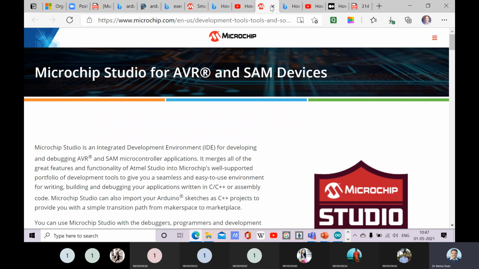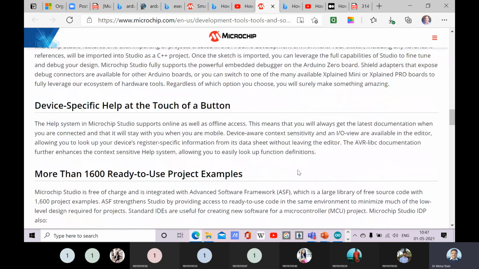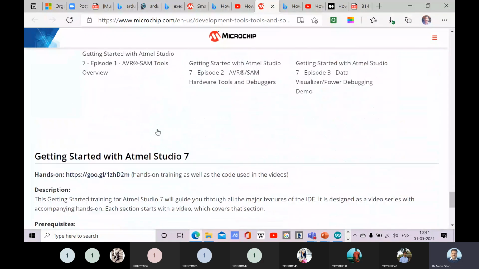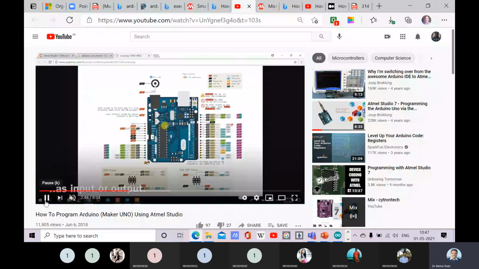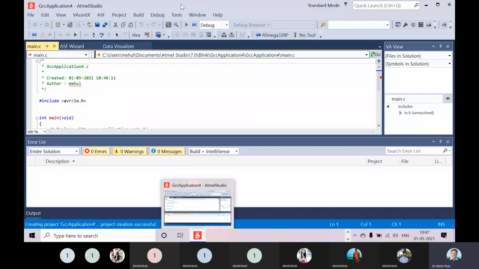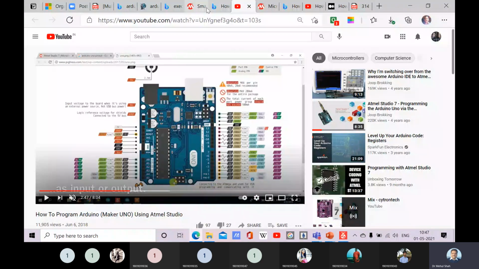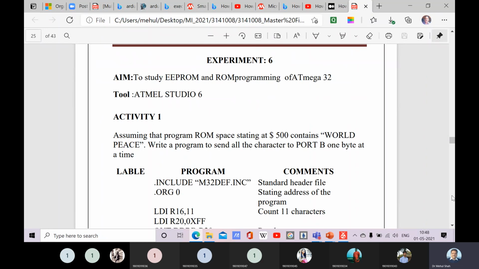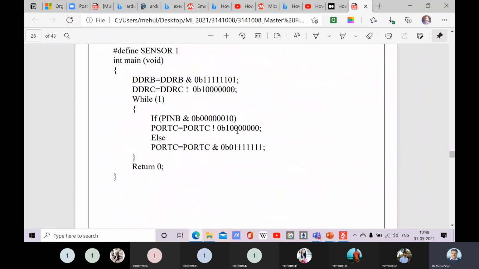So here, for example, if we write down the code of this lab manual, yeah, so this is the code.